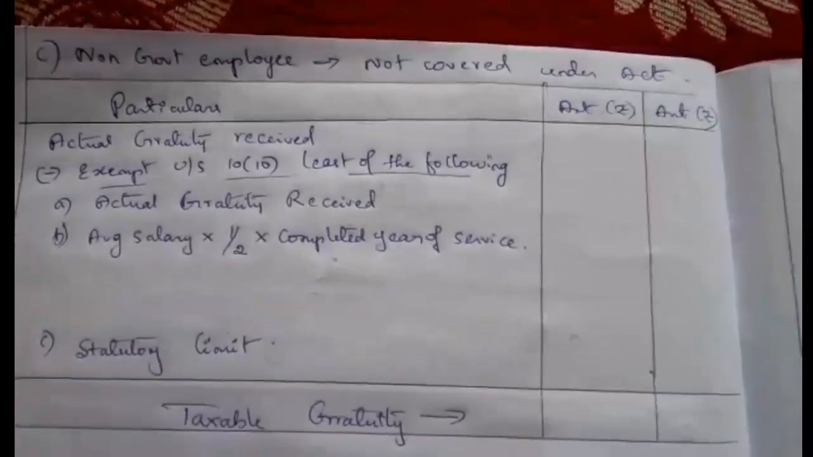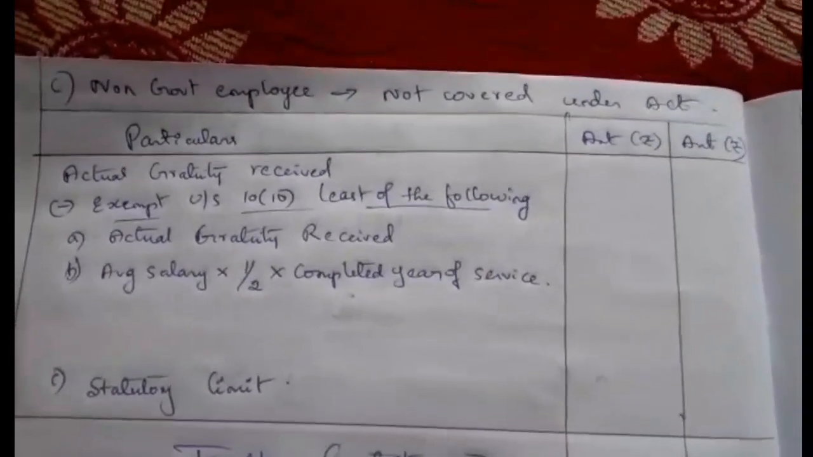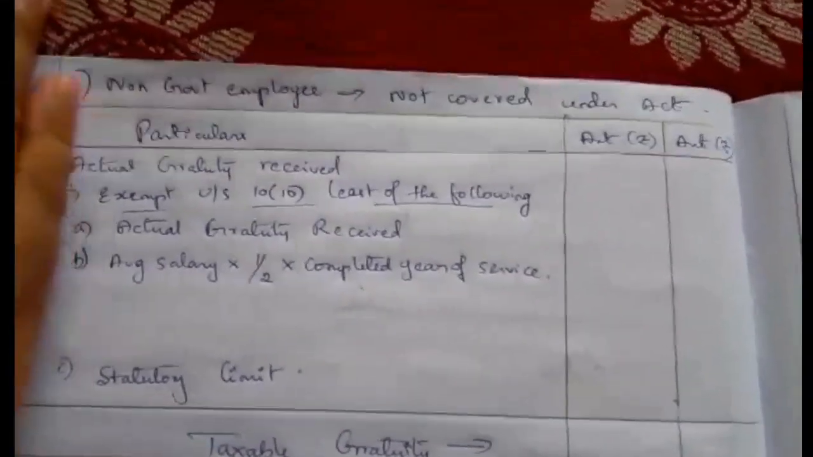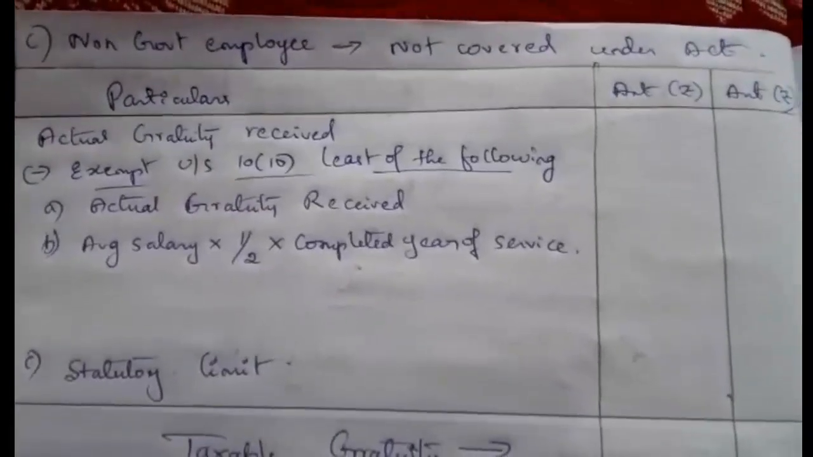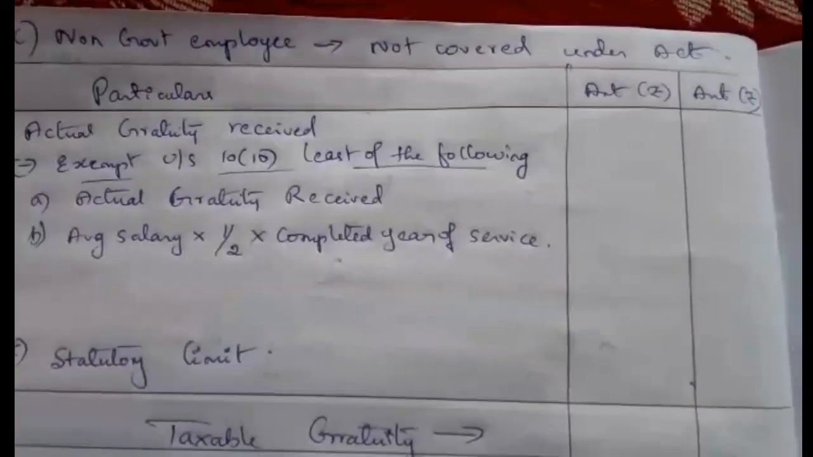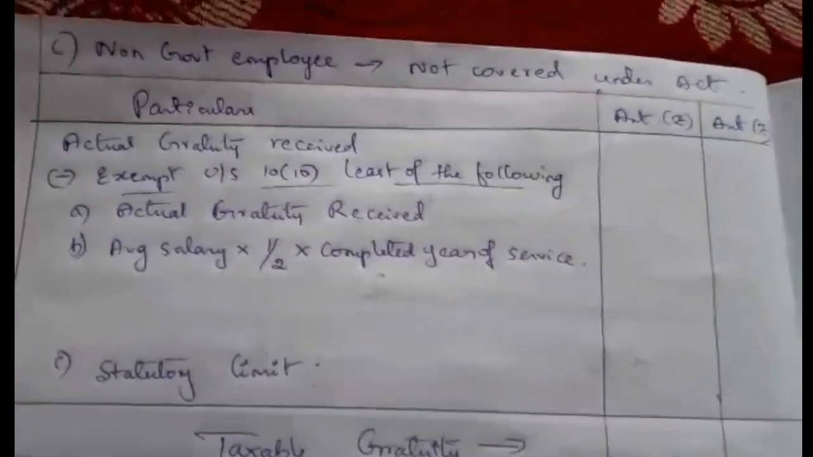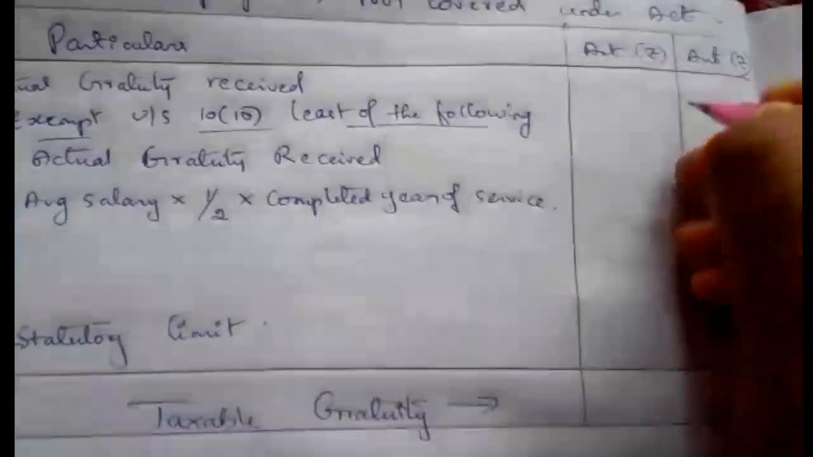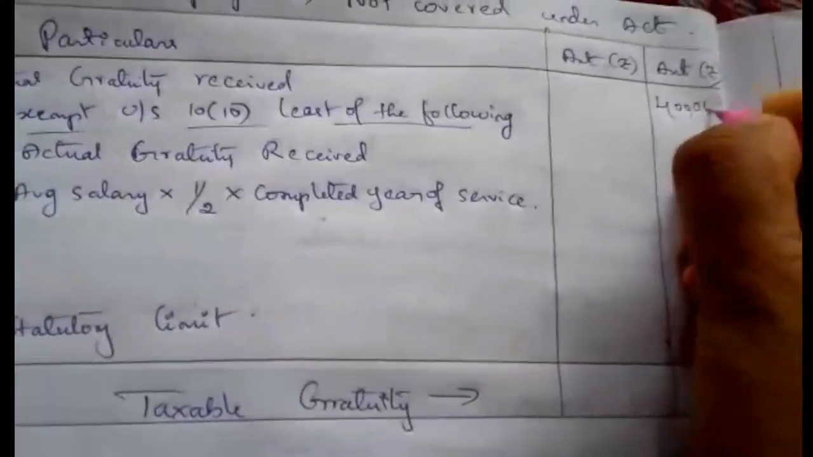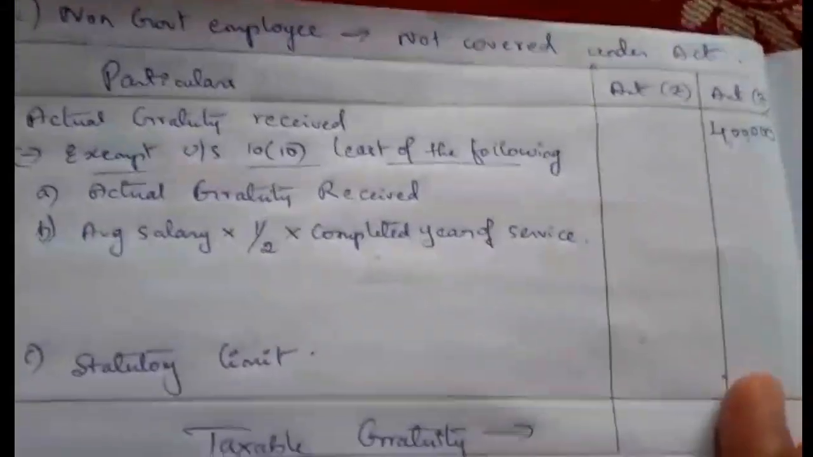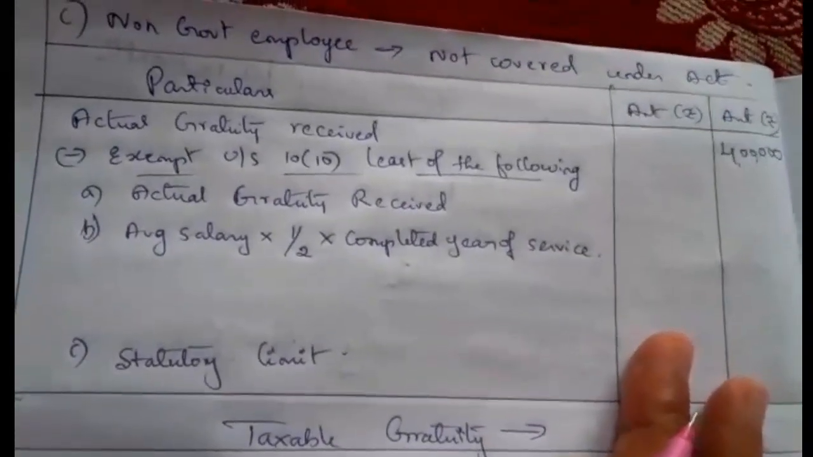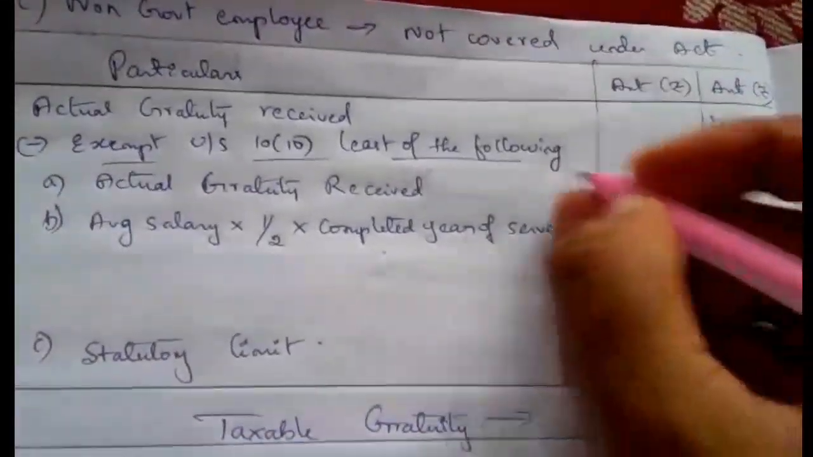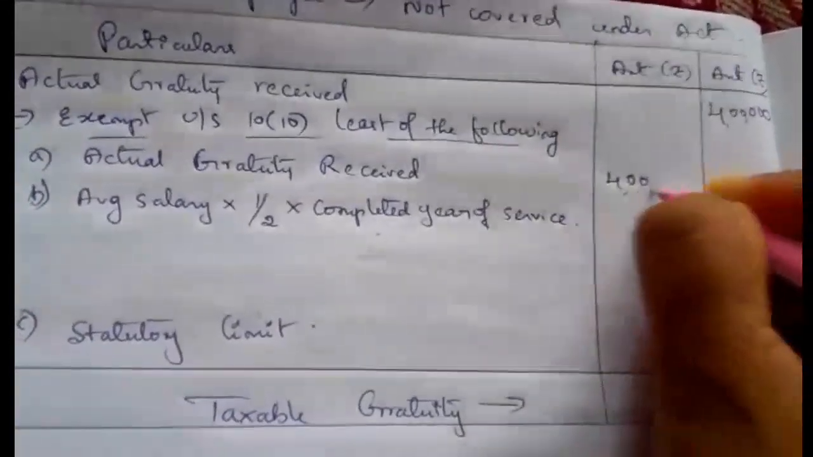Next, the third case is we have to compute the taxable gratuity of a non-government employee not covered under the Gratuity Act. As per the format, firstly we take the actual gratuity received, the same 4 lakh rupees. For that, we get an exemption under section 10(10). The first exemption condition is the actual gratuity received, that is the same 4 lakh rupees.